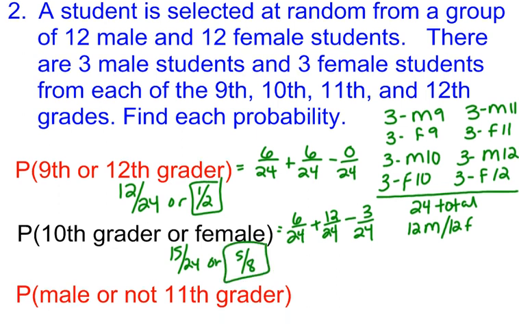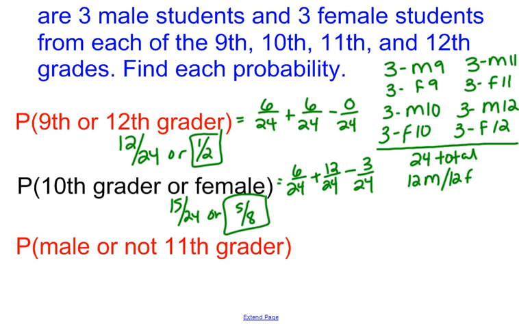So now the last one here, male or not an 11th grader. So let's figure out how many males we have. We said that was 12 out of 24, right? Half the people are male. Not an 11th grader. So I know I have 6 11th graders, which means I would have 18 9th, 10th, and 12th graders, right? Those would be not 11th graders, 6 for each grade.